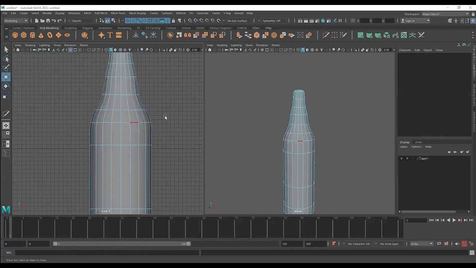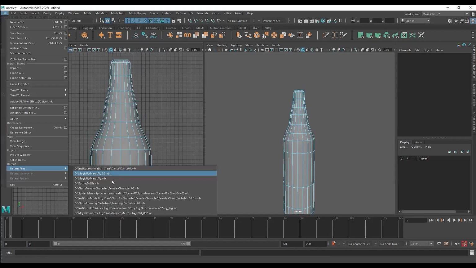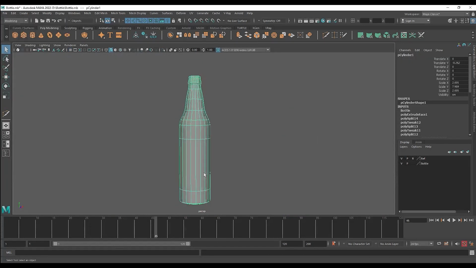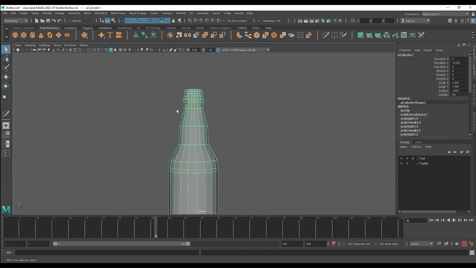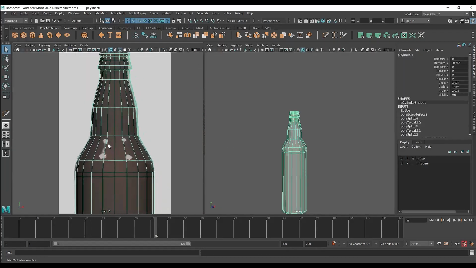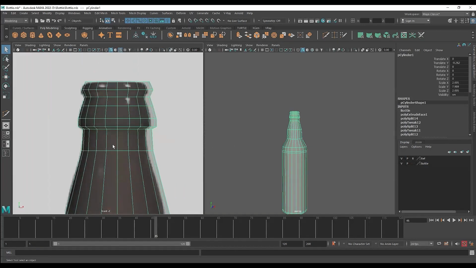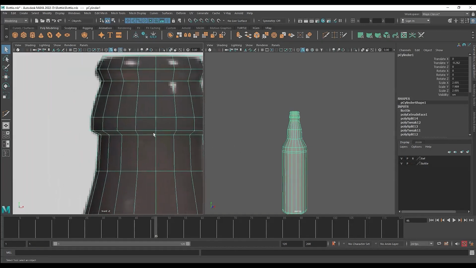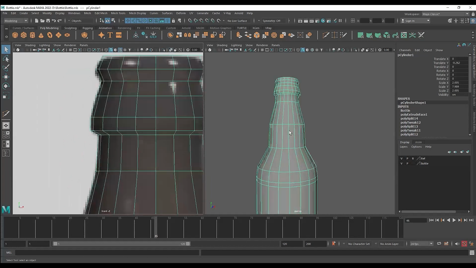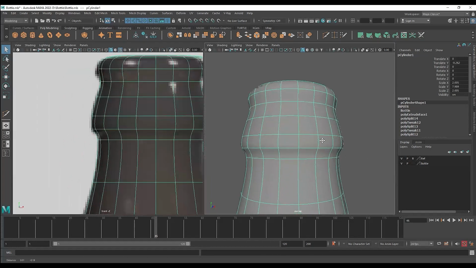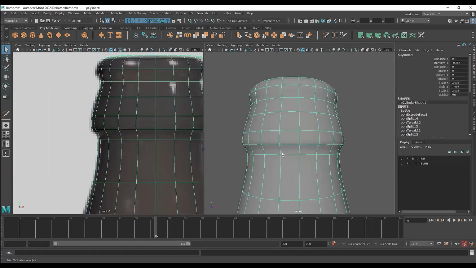Okay. All right then. So let's reopen our file. Okay. So this is what we were working with. So you can see we already have a good shape, but still there are lots of issues in it. So I will zoom in here, and if I hide this, you can see this area is supposed to be quite sharp. But when we press 3, you can see it doesn't look as sharp.